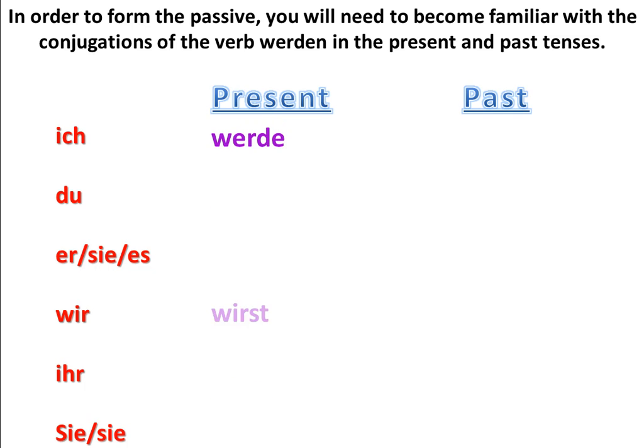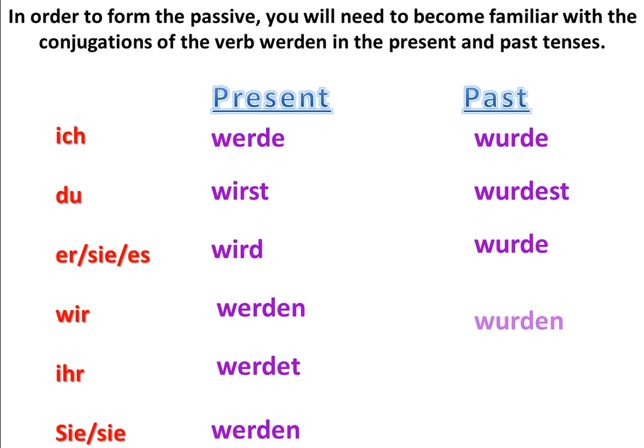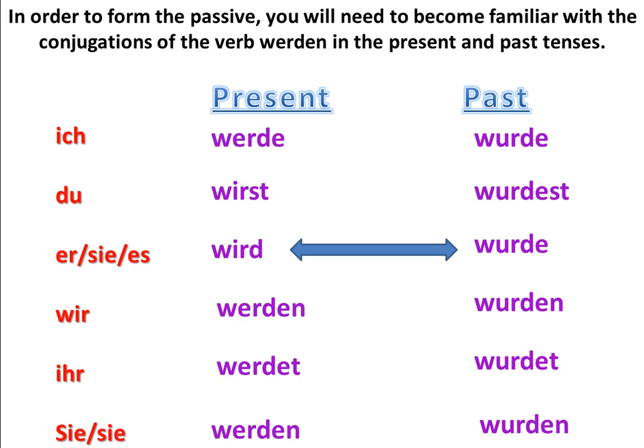Ich werde, du wirst, er wird, and even though that sounds like a T on the end, it is a D, wird. Wir werden, ihr werdet, sie werden. For the past, the E and I change to a U. Ich wurde, du wurdest, er wurde, wir wurden, ihr wurdet, sie wurden. When you're using the passive voice, you'll most often use the third person singular conjugation of this verb, both in the present and past tenses.